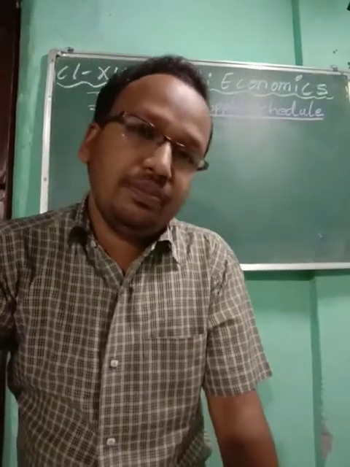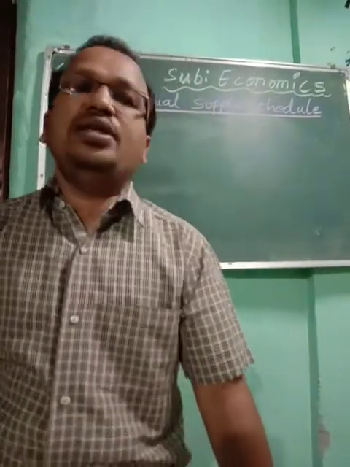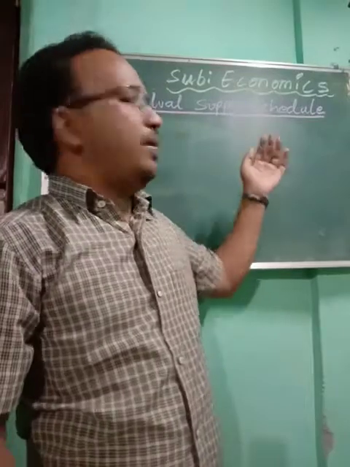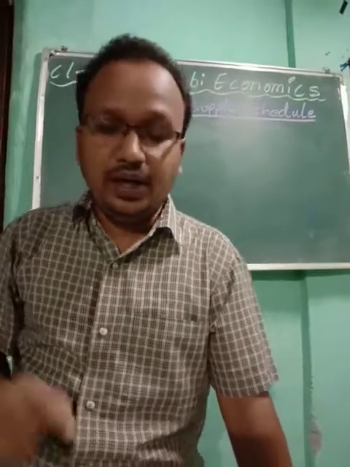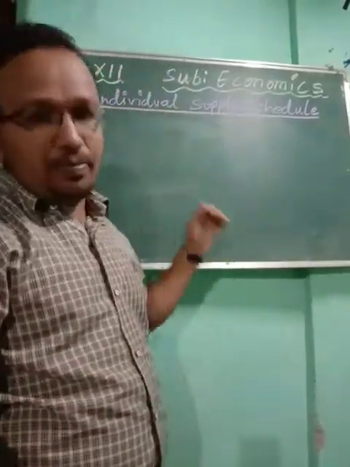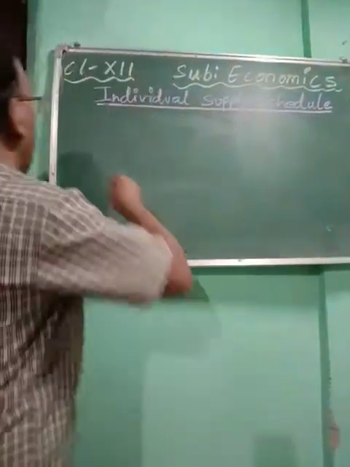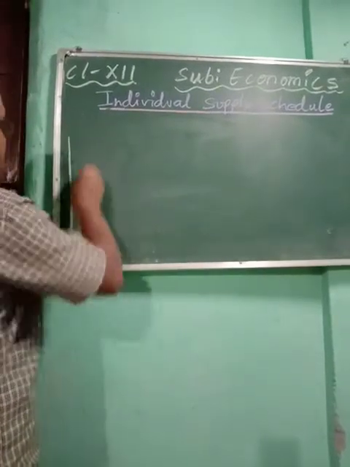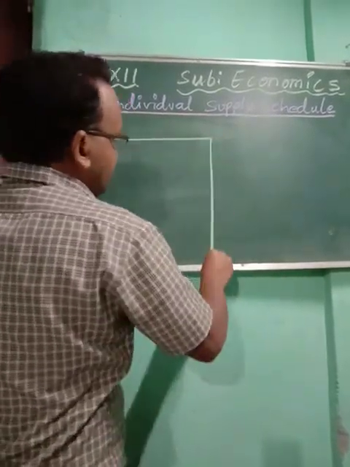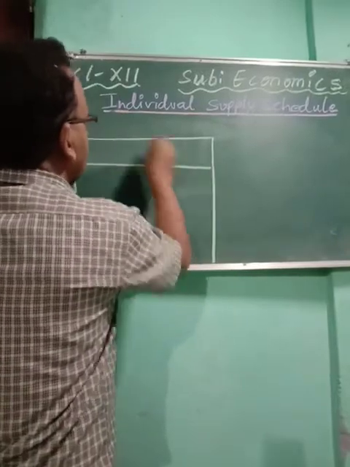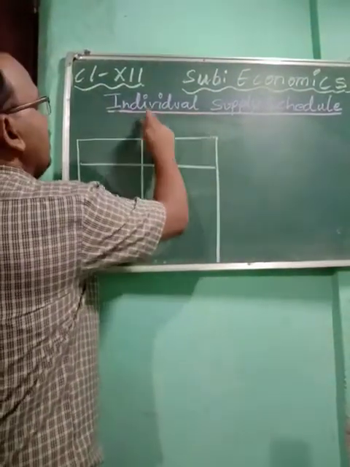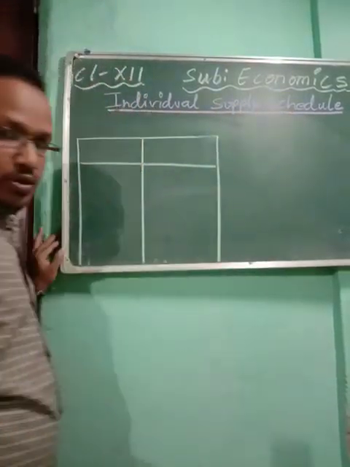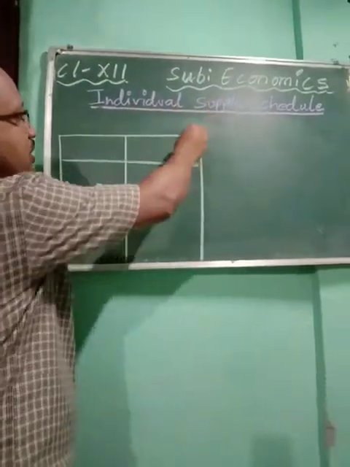Now, in the individual demand schedule, which you have already done in the last chapters, you took the price of a commodity and quantity demanded. Here in supply also we are going to take price and quantity supplied. In the last chapter it was demand, so quantity demanded. Here it is supply, so quantity supplied. For that you have to make a table. The blackboard is small, so I am making it small. You can make it properly in your copy. At the top you will write individual supply schedule.